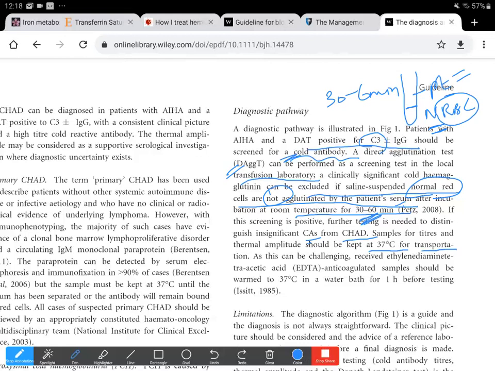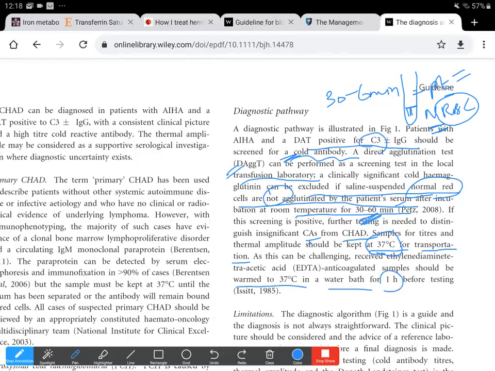If however the patient and the red blood cell sample show agglutination, then we need to go further and test for the specific cold agglutinin disease. For the direct agglutination test, the PCH test should be done, and for this the samples should be kept at 37 degrees centigrade for transportation. As this can be challenging, received EDTA anticoagulated samples should be warmed to 37 degrees centigrade in a water bath for 1 hour before testing.